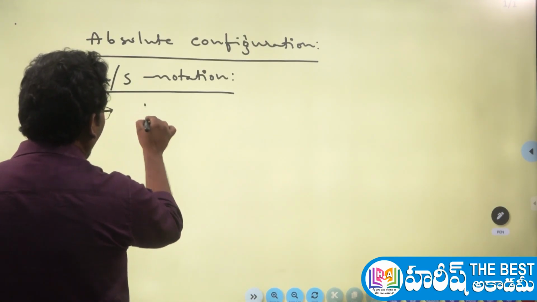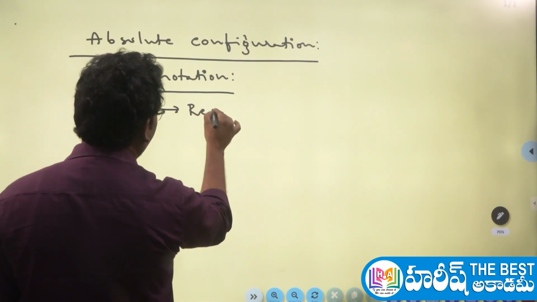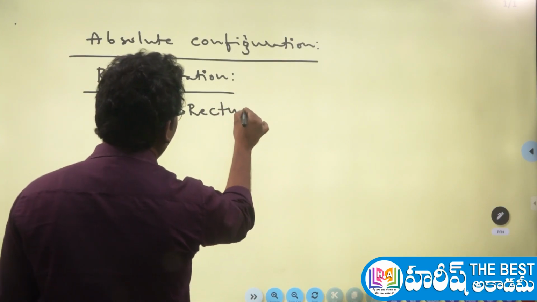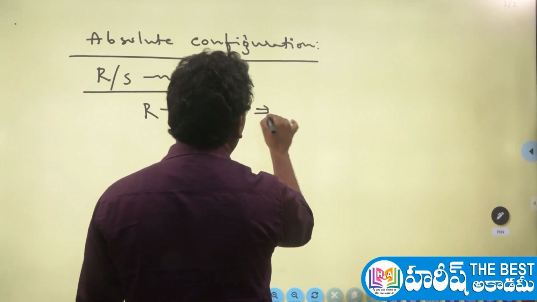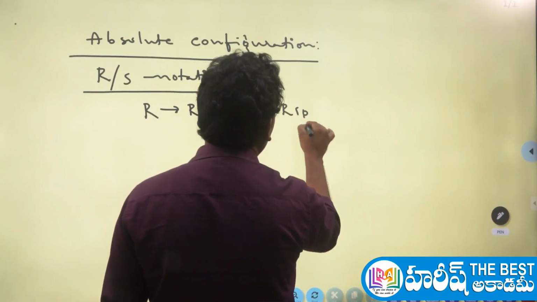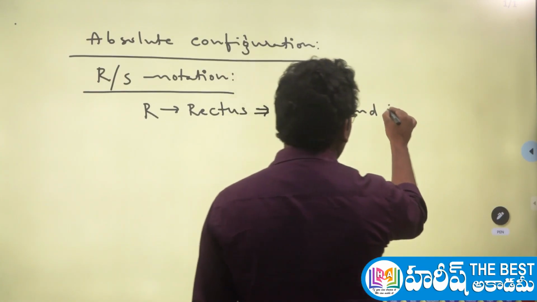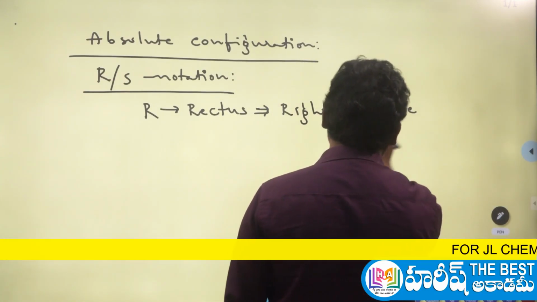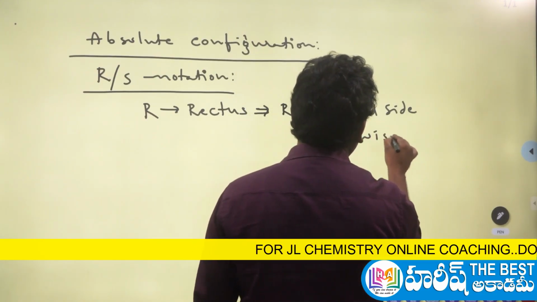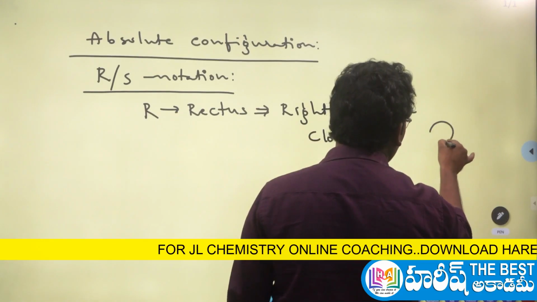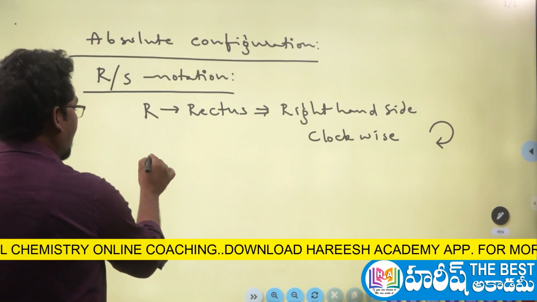See, this alphabet R is derived from the word rectus. So what is rectus? Rectus means right hand side, or you can also say clockwise. Rectus means right hand side or clockwise. You can represent the clockwise rotation like this here. Clear? Right. And what is the S here?